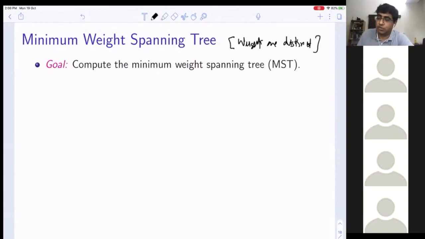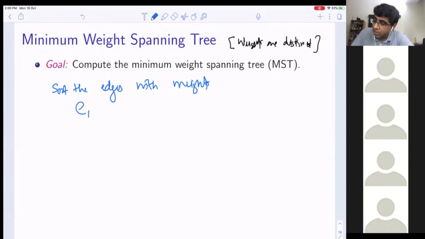There's one algorithm which I know. How many of you know Kruskal's algorithm? So what we do in that is we sort the edges with weights. So suppose this is like E1, E2, E3 in terms of weights, up to EM.